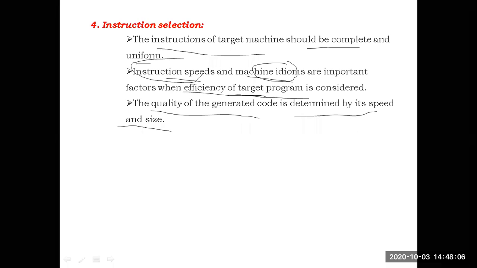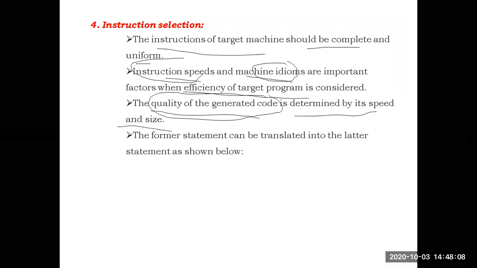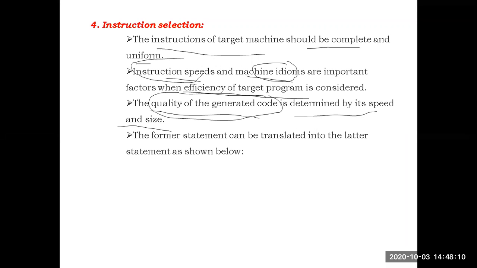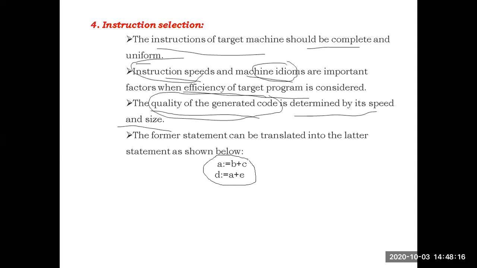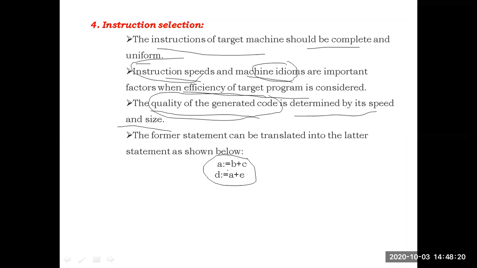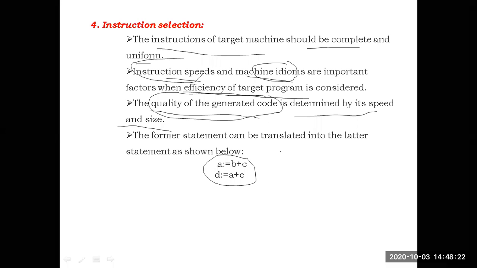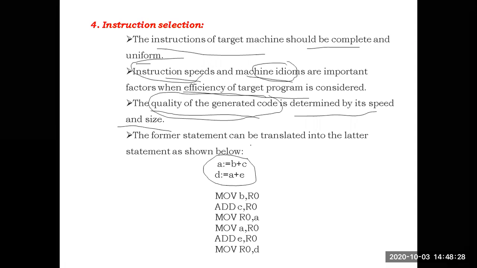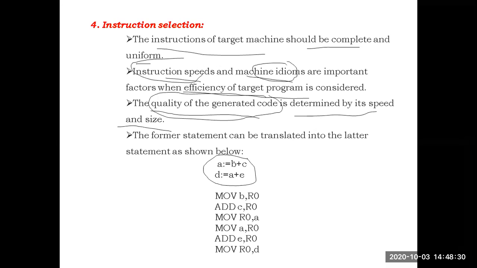Okay, that the former statement can be translated into the latter statement. And the example, we have taken an example of three-address code like this. This is the intermediate representation of a program. How is this statement converted into the machine code? If we convert this statement into machine code, the set of instructions will be like this.